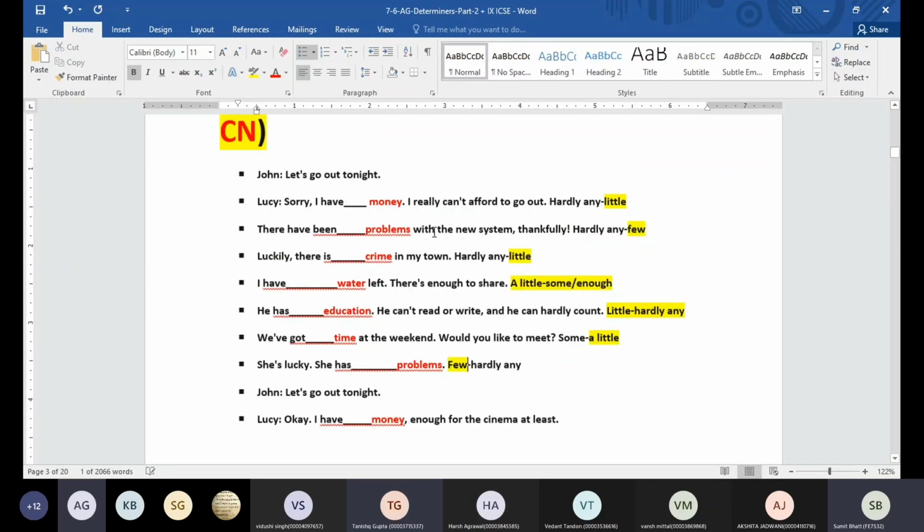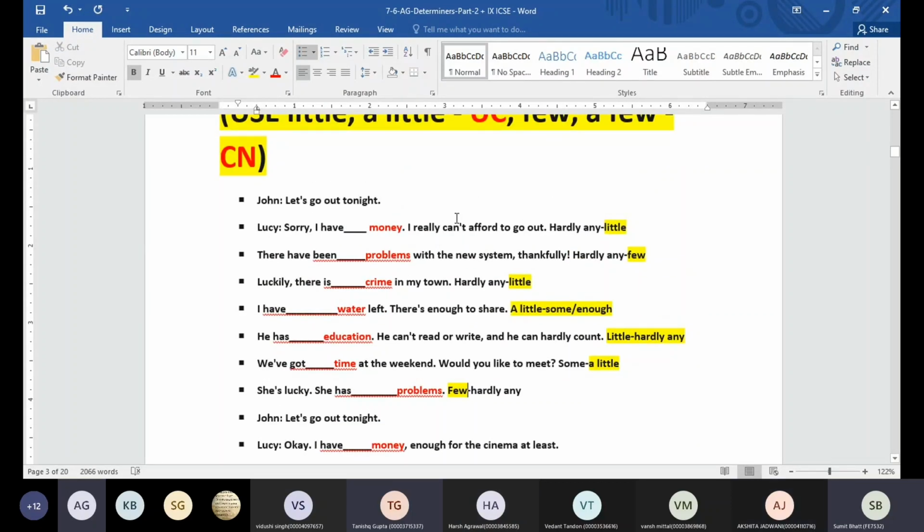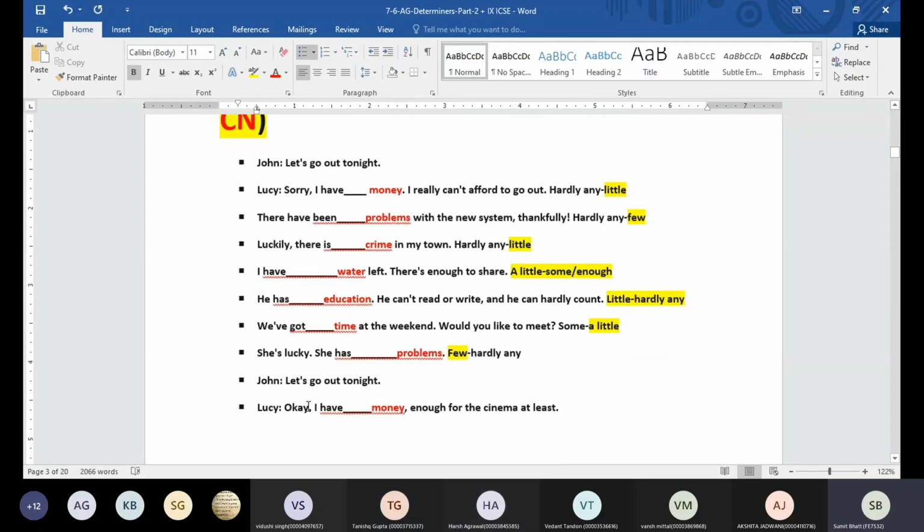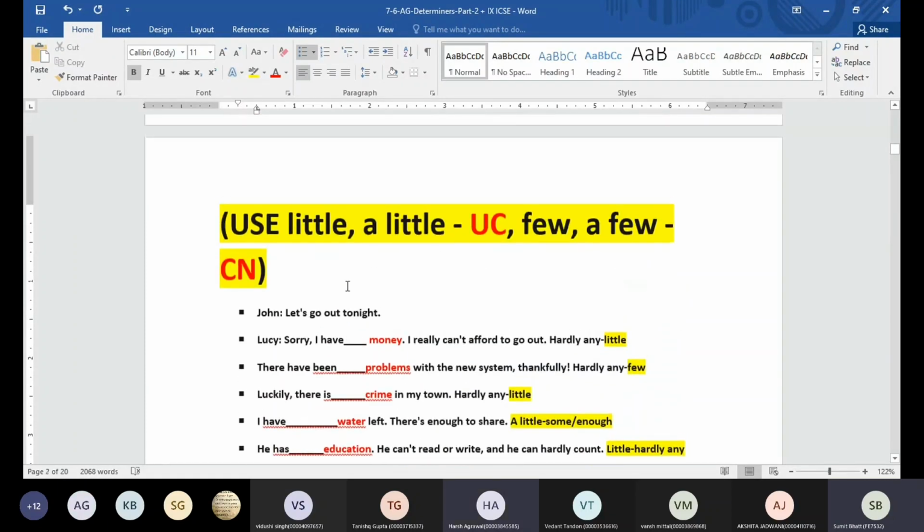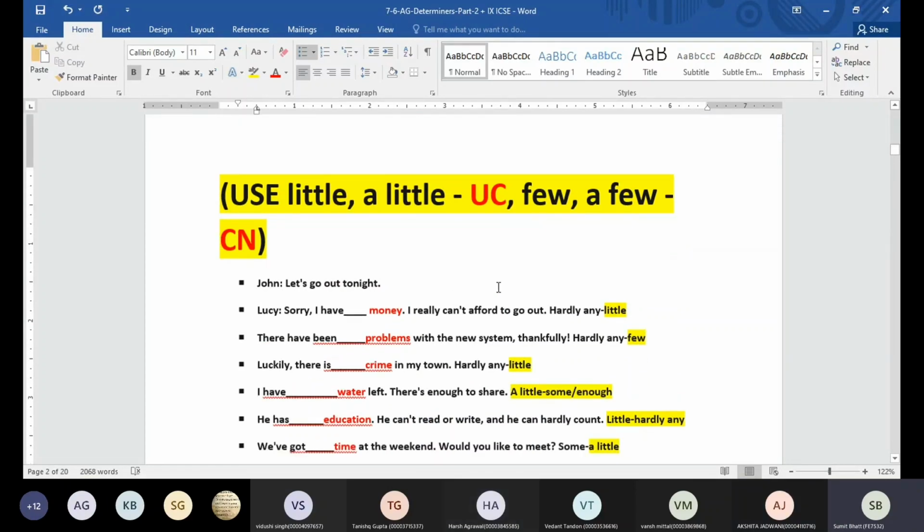Then we have the question. John says to Lucy this time. In the first question, she had hardly any money. That's why she could not go out that night. But this time, Lucy says, "Okay, I have dash money, enough for the cinema." A little. What money does she have? A little. That means she has some or enough money so that she can go to the cinema. Okay, so that's the difference between little, a little, few, and a few.